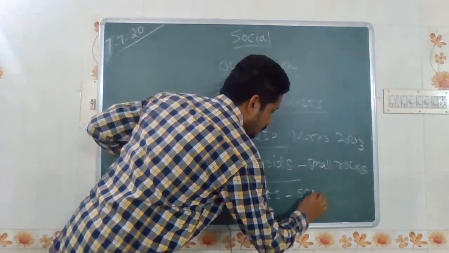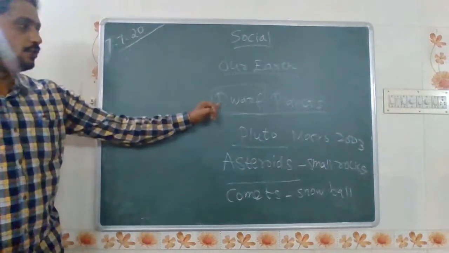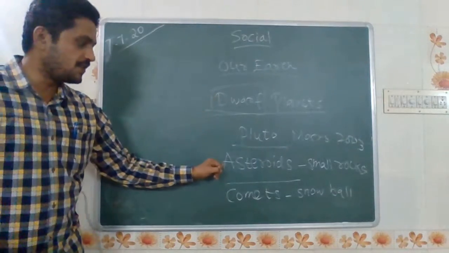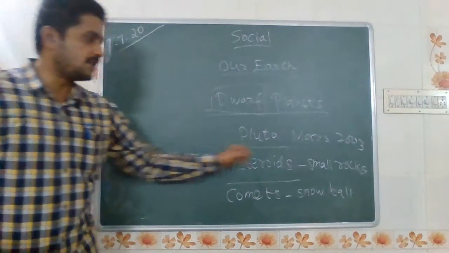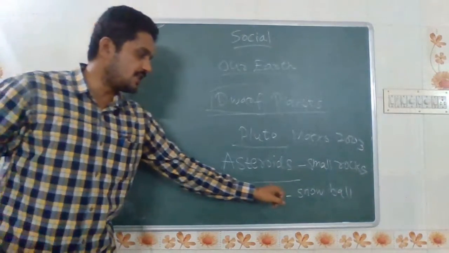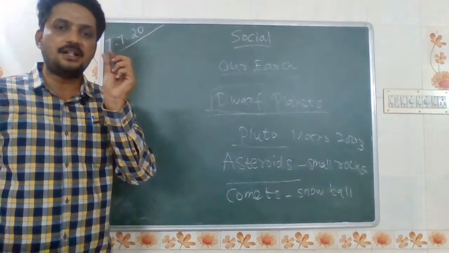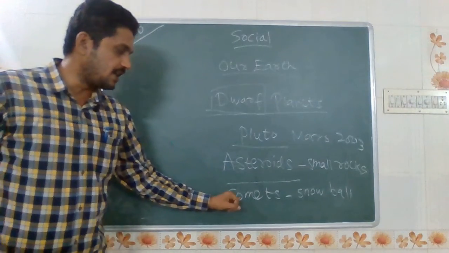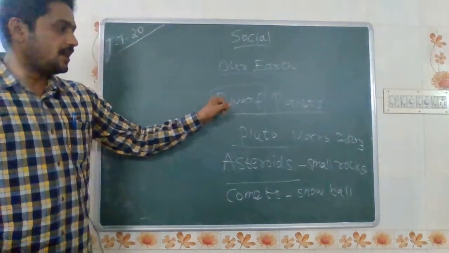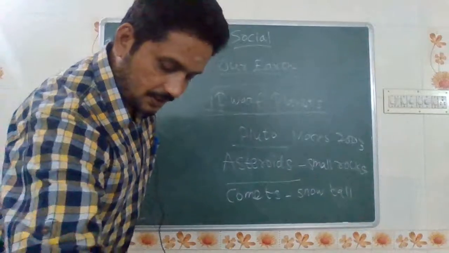Comets are like snowballs. If we look at the dwarf planets, Pluto is not a planet. Next, asteroids are present in the solar system. They consist of small, rock-like particles. Next are comets. Comets look like snowballs, white in color with tiny dots. So these are comets, asteroids, and dwarf planets like Pluto. Pluto is not a planet. Next.